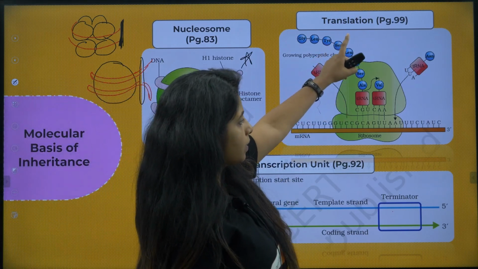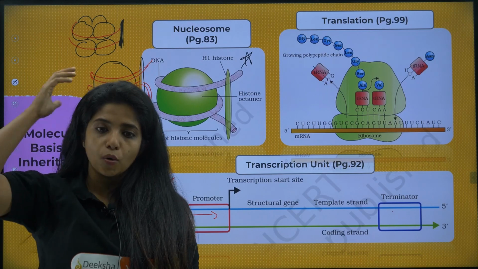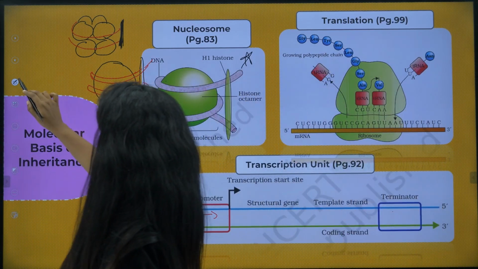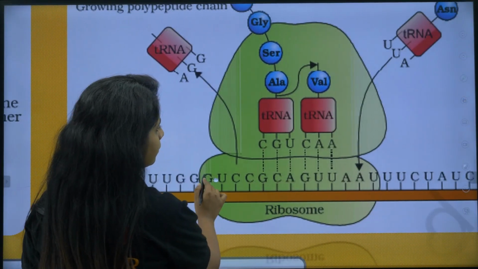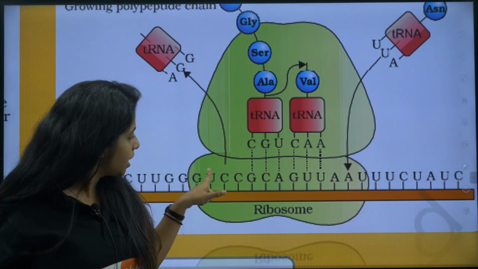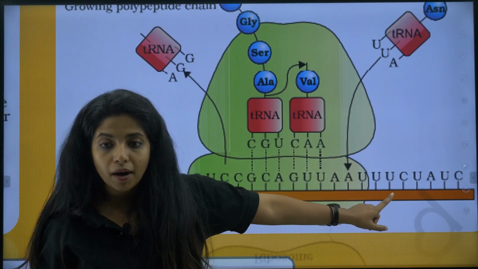Now translation, this you do not have to draw, but they will ask you questions on the basis of this particular image. I'll tell you what type of questions are being framed over here. So for that I have to zoom it in a bit. This is a ribosome unit. This is the larger subunit, and this green one is the smaller subunit. This thing that you see is an mRNA molecule.